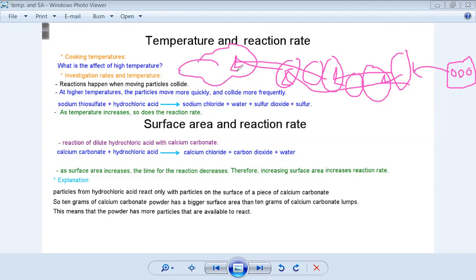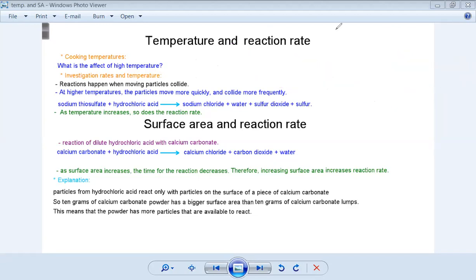For higher temperatures, the particles will move quickly. Why? Because they have more energy to move. They got more energetic, so they will move quickly. When they move quickly, what will happen to them? They will collide. So when they collide with each other, this is where the reaction is happening. Is it clear?